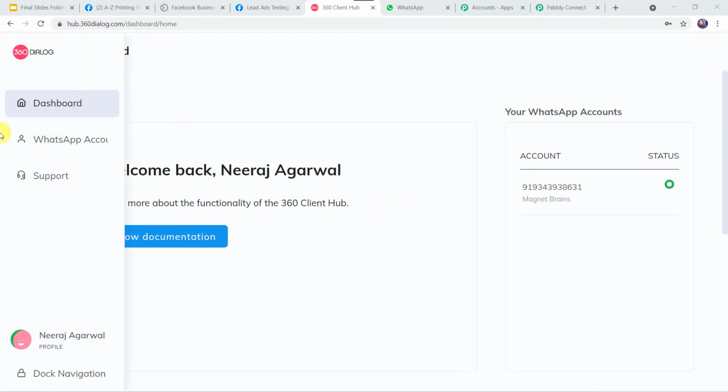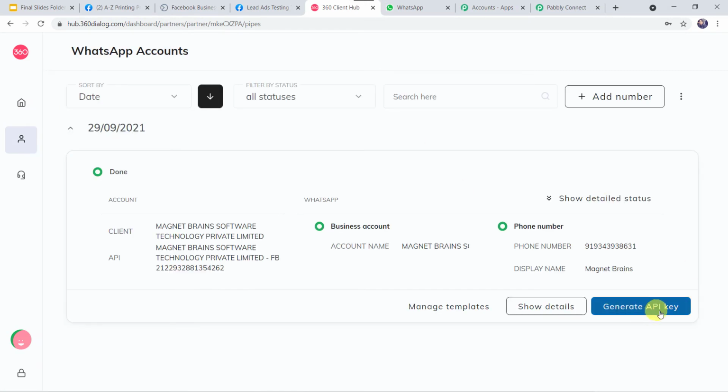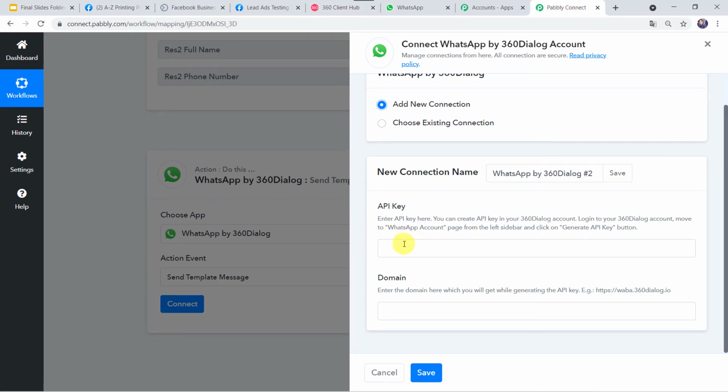Here we have to come to this WhatsApp accounts, and here we can find the generate API key option. You have to simply click on generate API key, generate the key, copy that API key, go back to Pabbly Connect, and paste the API key over here. Now once the API key is generated, the same API key can be used for various different connections and workflows. We don't have to generate the API key again and again.